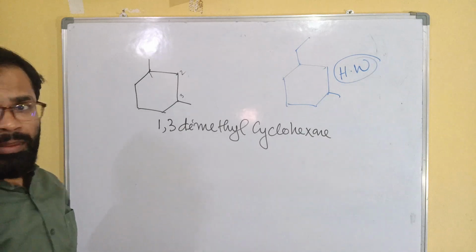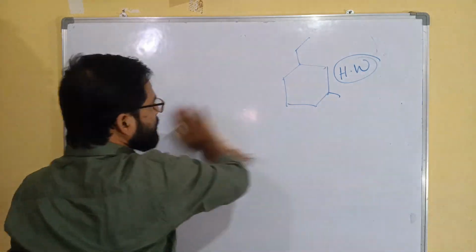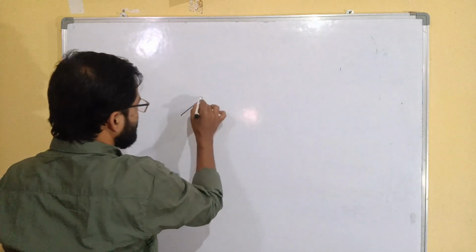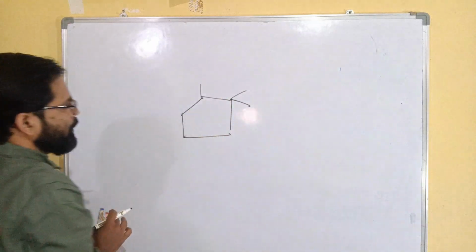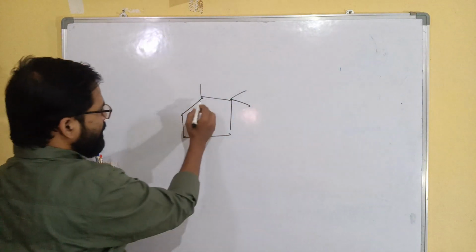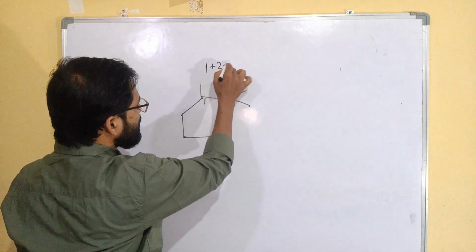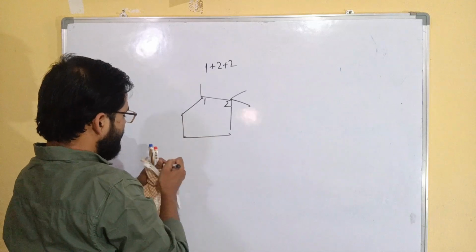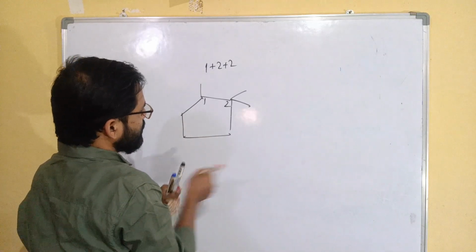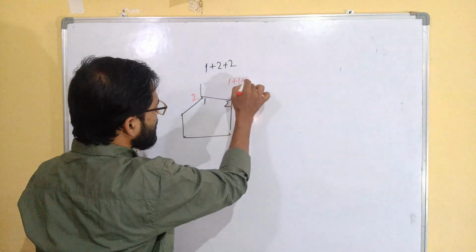Now, if we see another example, right here. If I start from numbering here, 1, 2. So 1 plus 2 plus 2 because of 2 methyl group. If I start from here, so that 1 and 2. So that will be 1 plus 1 plus 2.